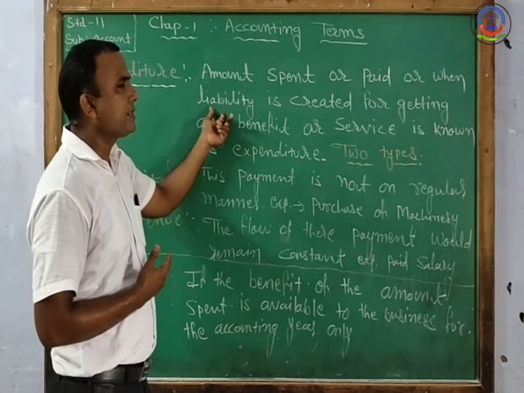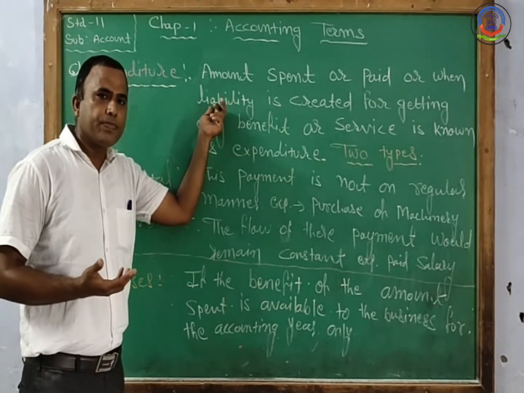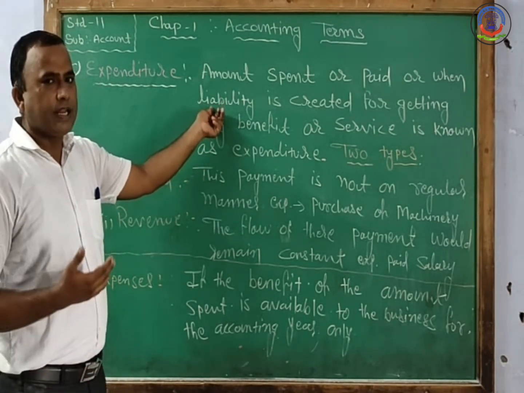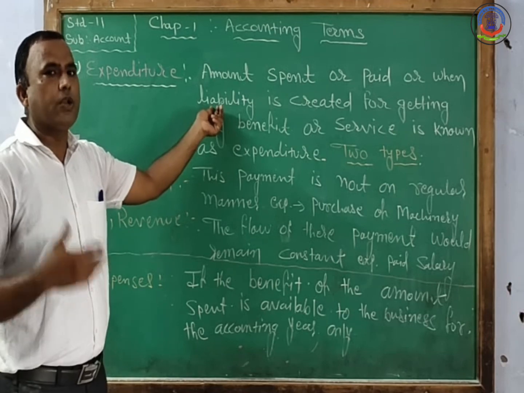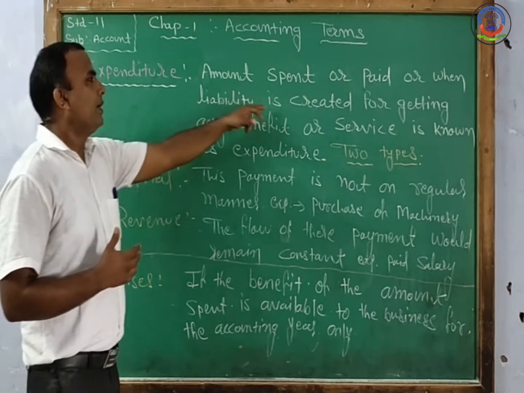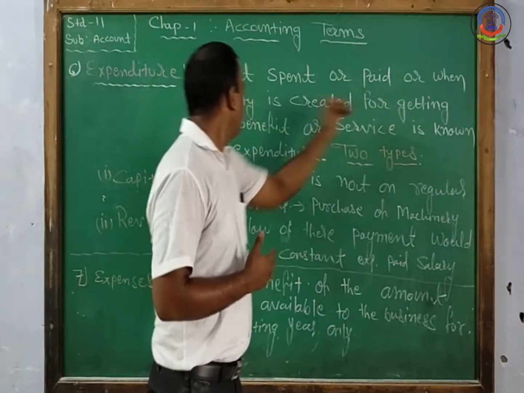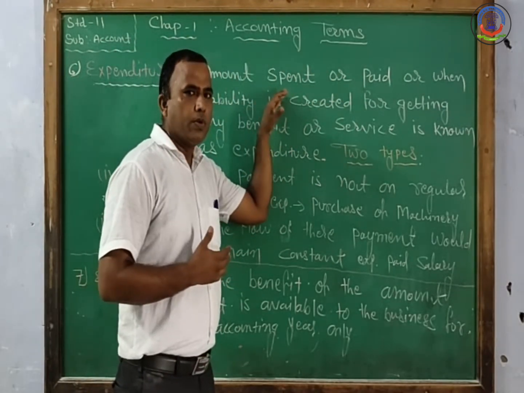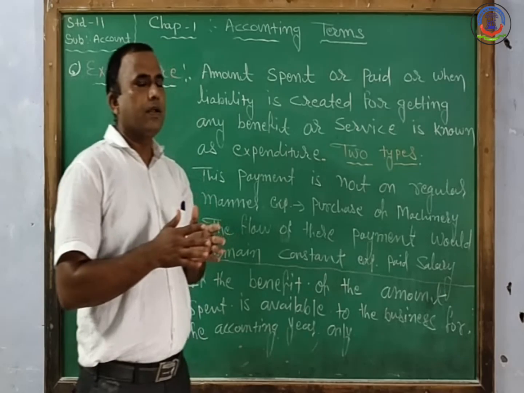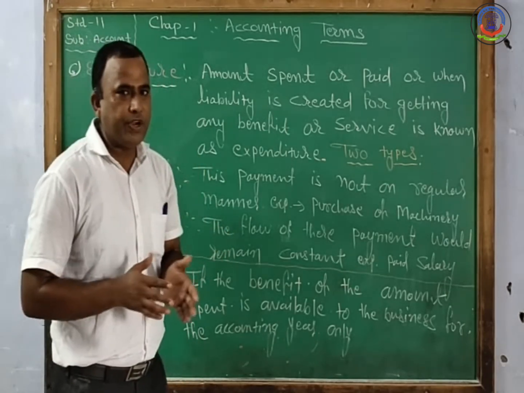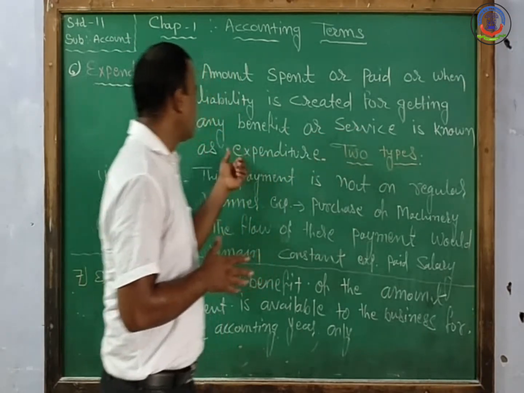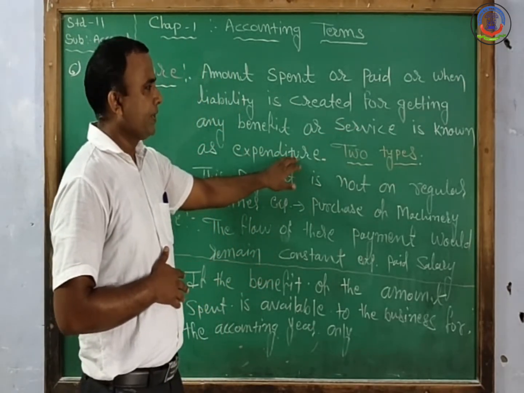That means sometimes we take a loan from the bank and we pay the installment every month. That is also considered an expenditure because it is a long-term debt. It is created for getting some benefit. For all these types of actions, our main motive is to get some benefit from this expenditure or service.